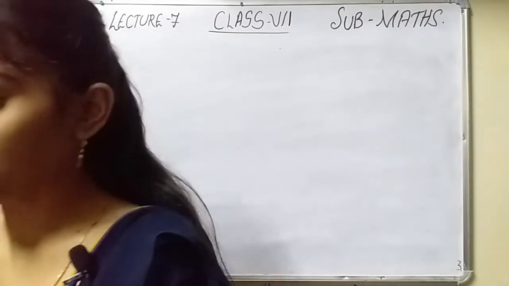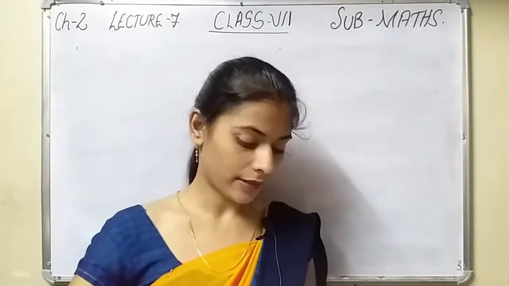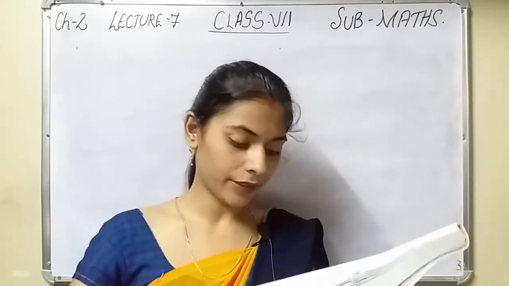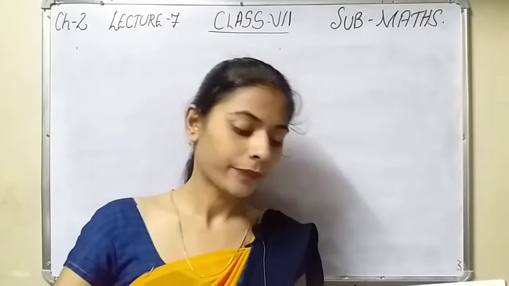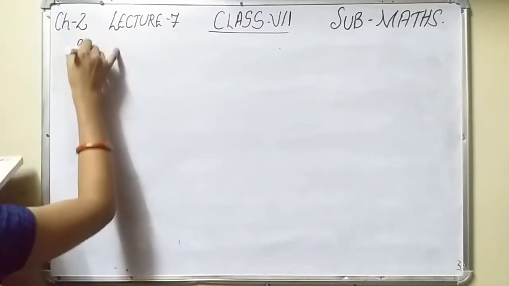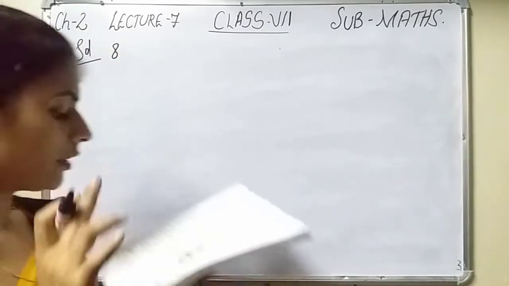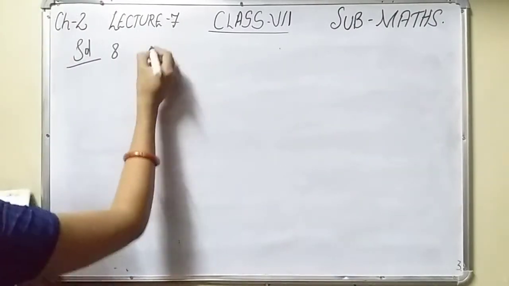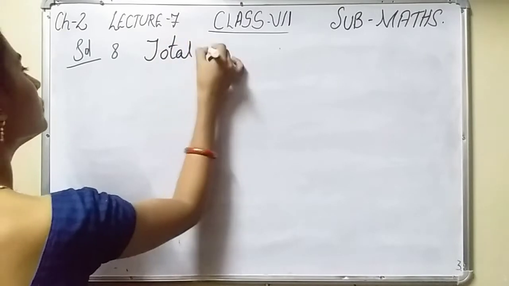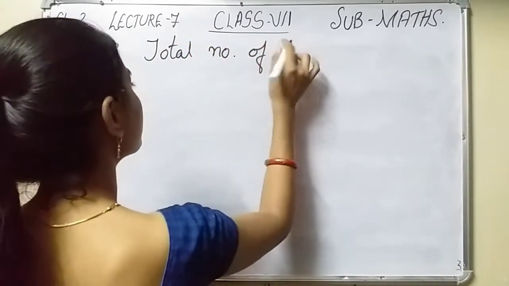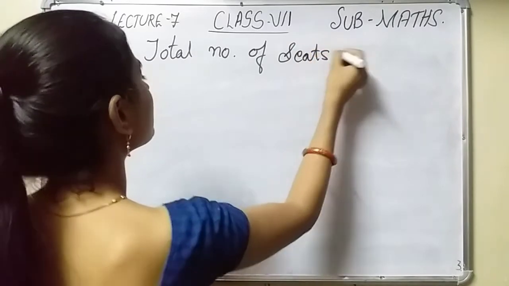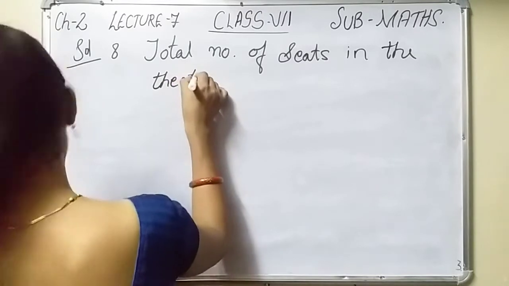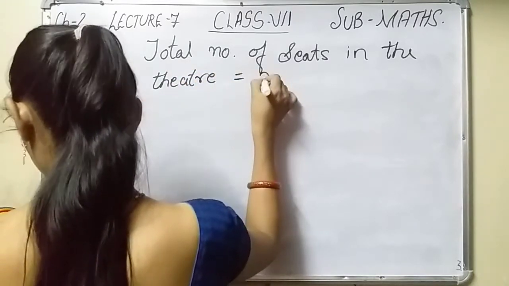Understood? Question number 8. There are 120 seats in the balcony of a theatre. If these 120 seats are 1 by 5 of the total seats, what is the total number of seats in the theatre? Now see solution number 8. Total seats are not given here, so you have to assume it x. Total number of seats in the theatre is equal to x.